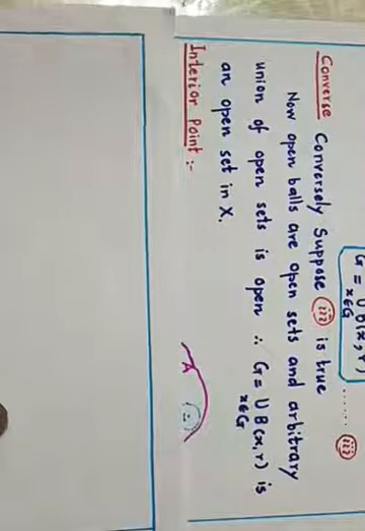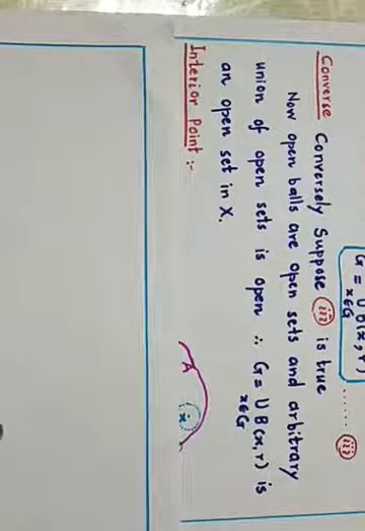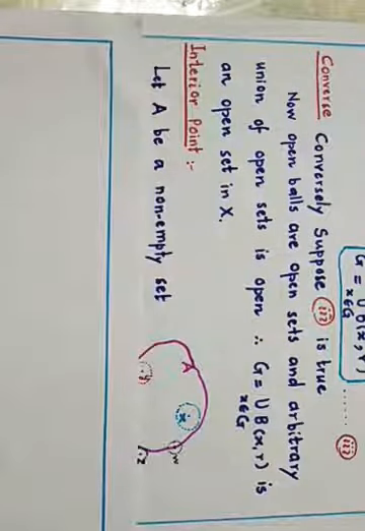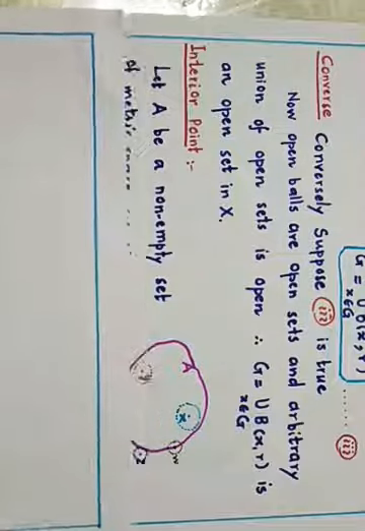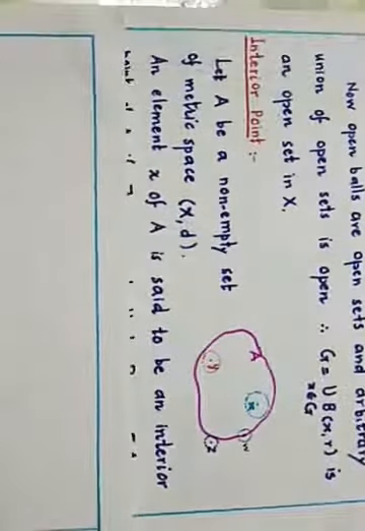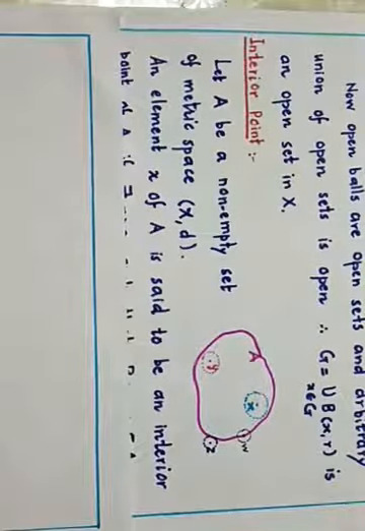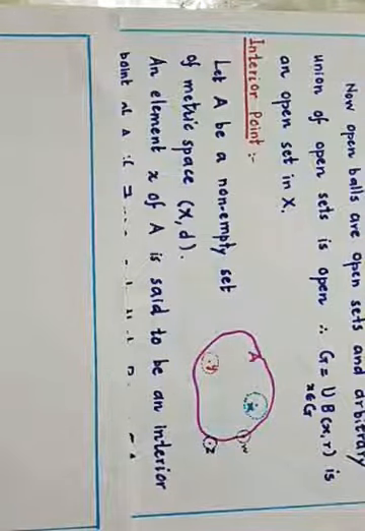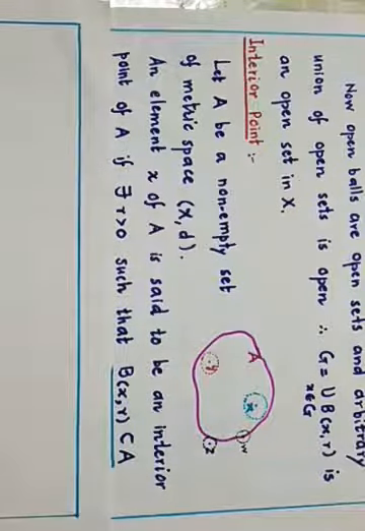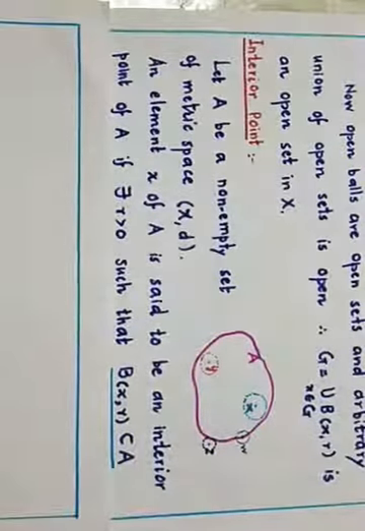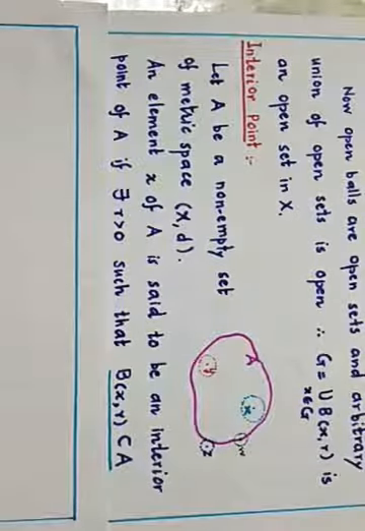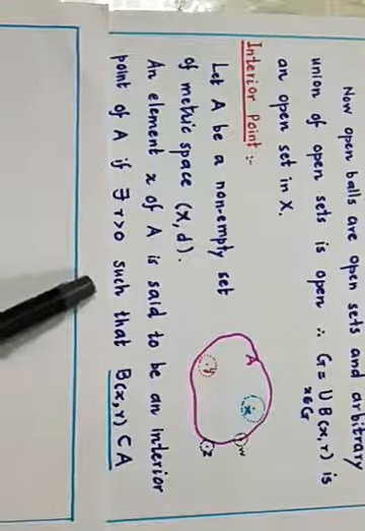In a metric space, if A is any non-empty subset, then a point X is said to be an interior point if there is at least one open ball centered at X with some radius R, such that this open ball B(X,R) is completely contained in A. This is quite similar to the definition of an open set, but this is for a point only.